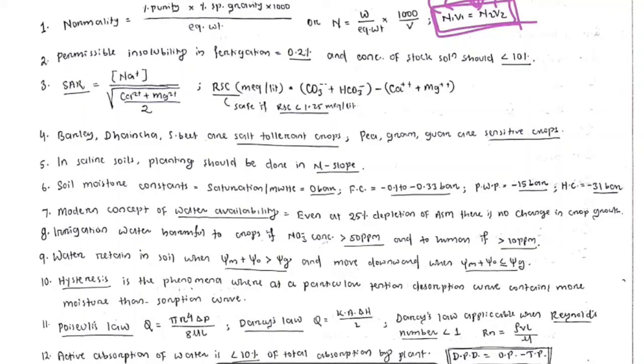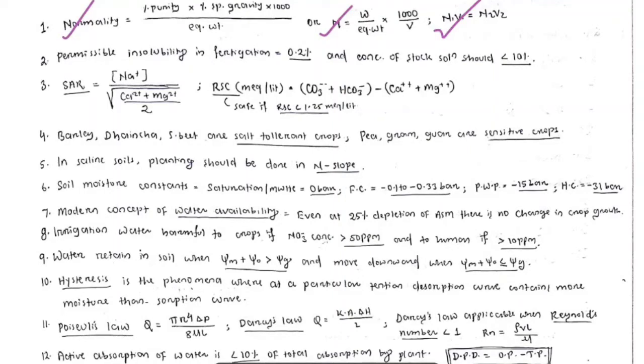So now you are able to prepare a standard working solution from the normality of the stock solution. From this you can prepare a working standard from a normal stock standard, you can prepare a stock solution, and you can know the normality of any chemical.